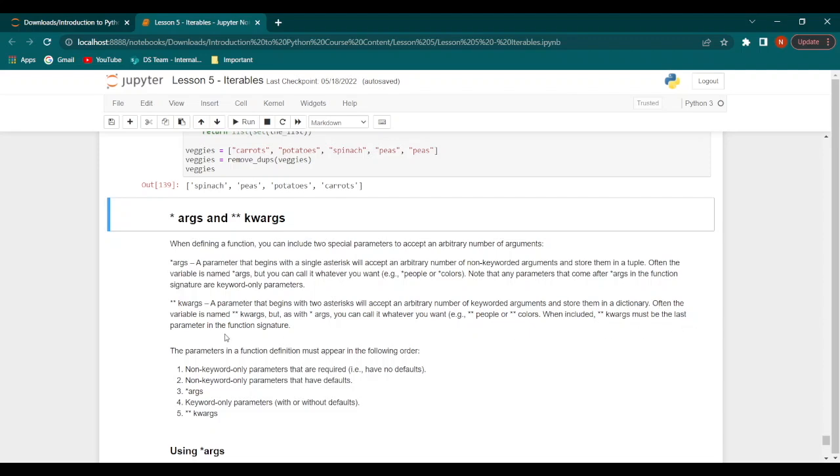Now, we often name the variable with double asterisk kwargs, but as with the previous parameter, we can call it whatever we want. For example, double asterisk people or double asterisk colors. When this is included, this argument must be the last parameter in the function signature.